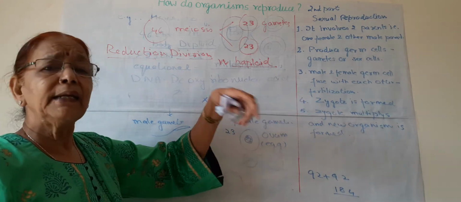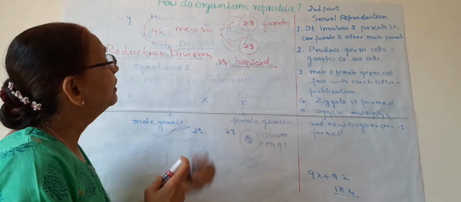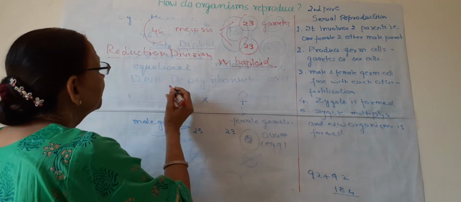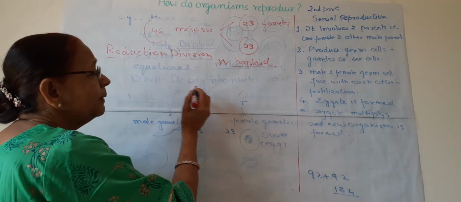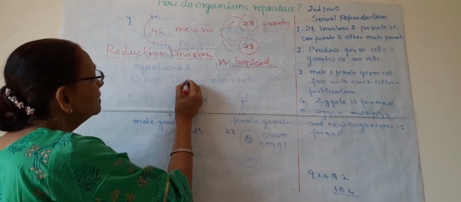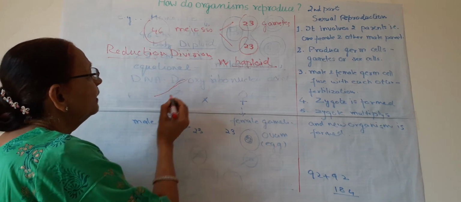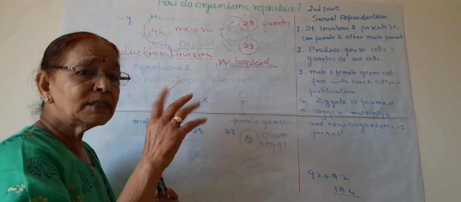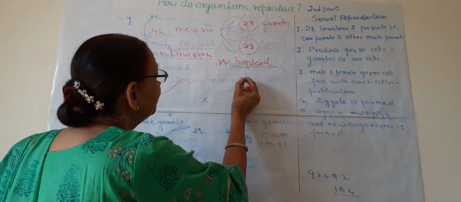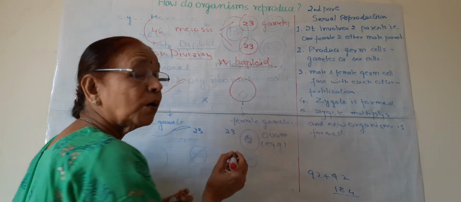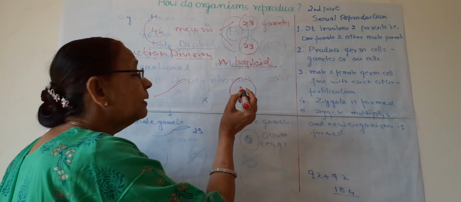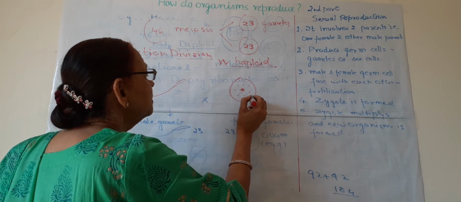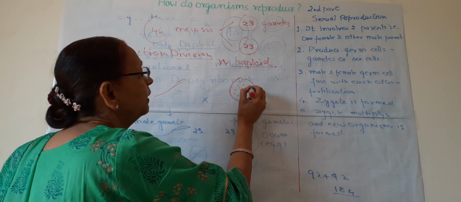We will study it later when we do reproduction in human beings, but normally the male gamete is small in size and it is motile. Motile means it can move, it has movement. And the female gamete, or the ovum, is bigger in size. This is the nucleus and it has stored food in it.